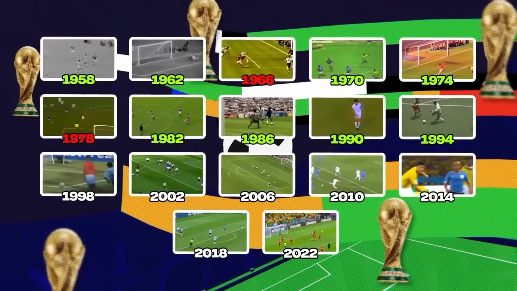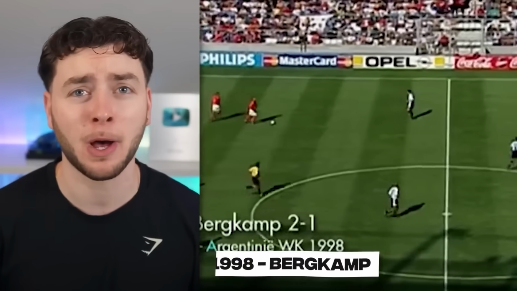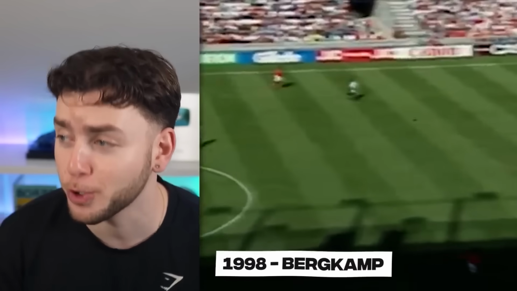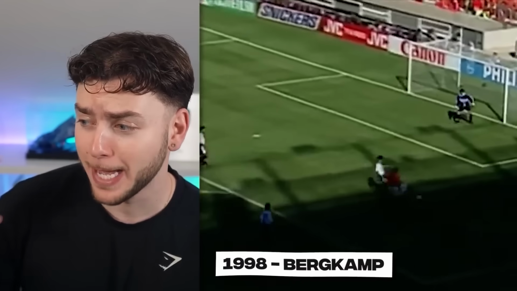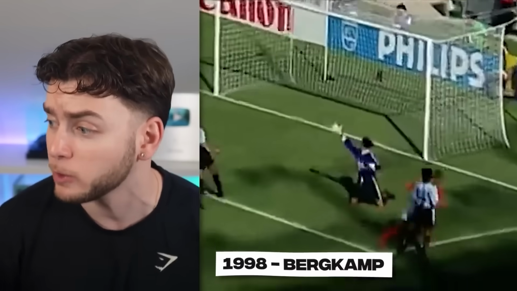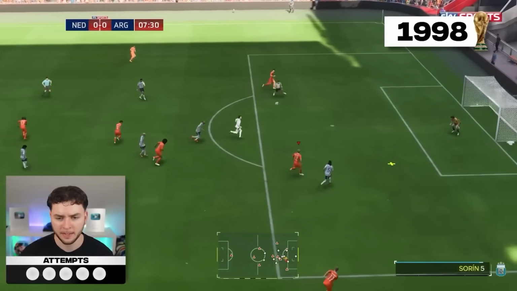And swiftly moving on to 1998, everyone knows this goal, not just because of the goal, but also the commentary. It's Dennis Bergkamp's touch of dreams. Dennis Bergkamp, which sounds like something else. What a finish. What a goal. Let's try and recreate it. Dennis Bergkamp.